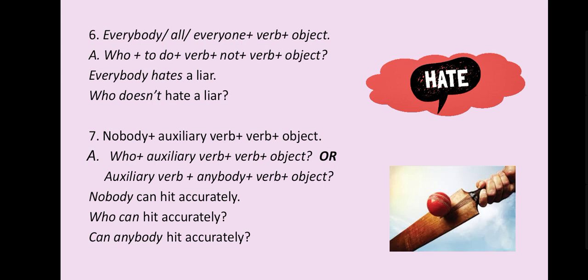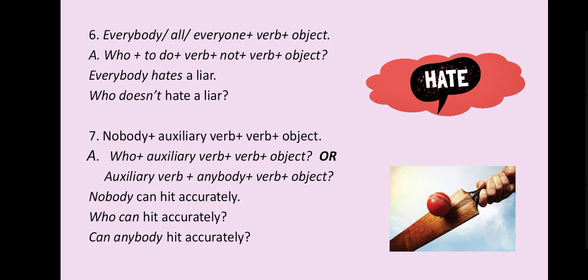Sixth, everybody, all or everyone, any kind, plus verb plus object. For example, everybody may come, all may come, or everyone in that kind of sentence. You have to add who, the WH word. Who plus do verb, where the do verb means the auxiliary verb form based on the tense, plus not plus main verb plus object.